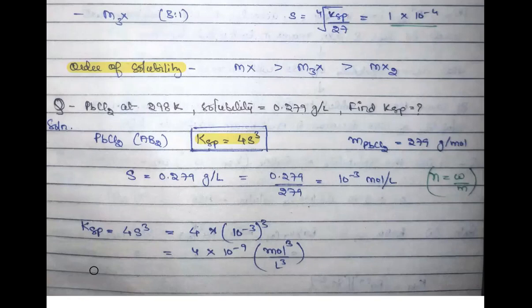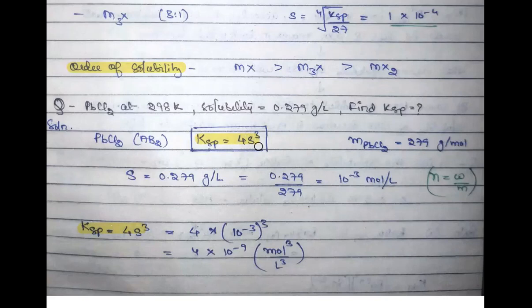Now everything is simple. Just put the values over here. KSP was 4s cube, so this will be 4 into (10 to the power minus 3) whole cubed, and you will get the answer as 4 into 10 to the power minus 9 mole cube per liter cube. Again, this is important. If someone asks you what is the unit of KSP, the unit of KSP basically depends on your solubility.